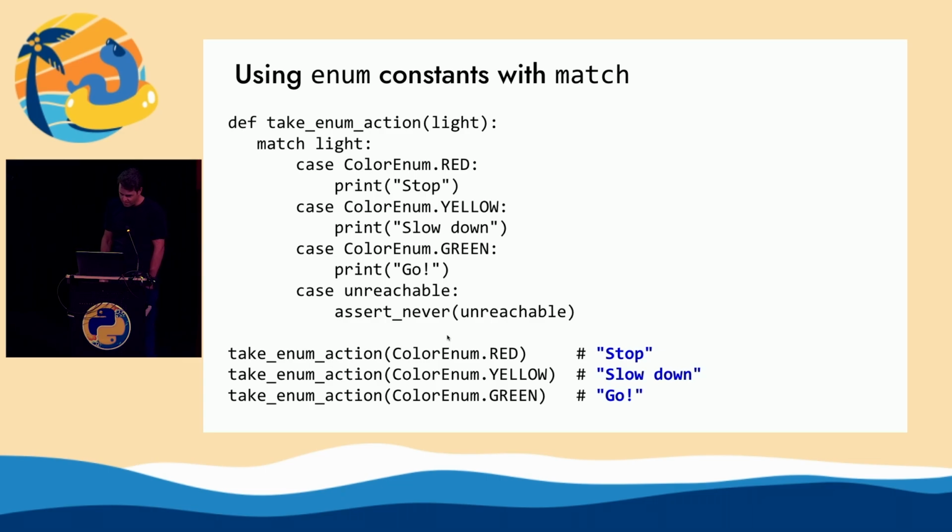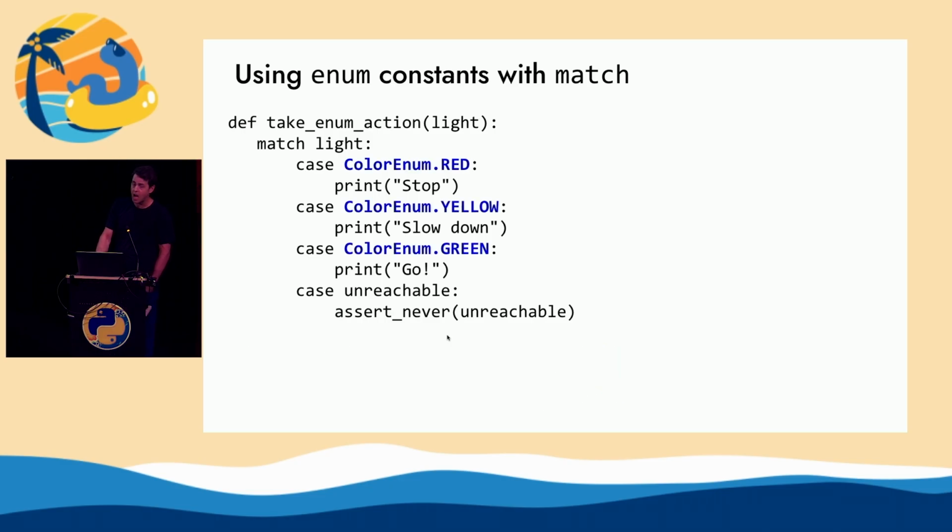And so what's surprising is that Python actually uses heuristics to decide what to do. And it looks for the dot. I swear, it looks for the dot. And so if the dot's there, it could be a class attribute, it could be a module attribute, it could be an enum. Then it's like, oh, this has to be something I don't want to overwrite, so do an equality test. If it's not there, then it's a capture pattern, I'm going to assign to it. So this is just like sharp tools, you'll stab yourself with it, you've got to be really careful.